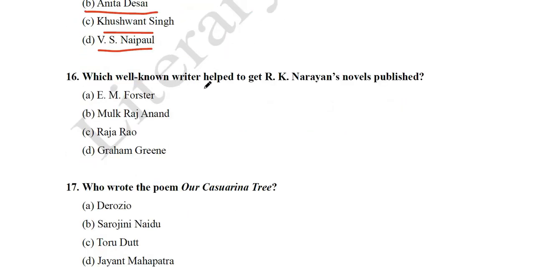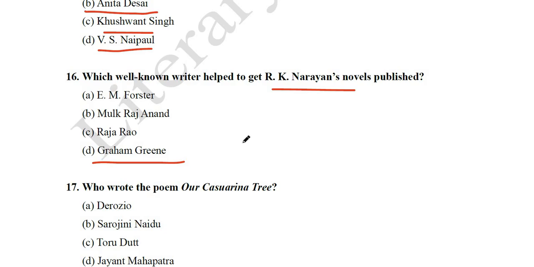So the next question we have, which original writer helped to get R.K. Narayan's novels published? E.M. Forster, Mulk Raj Anand, Raja Rao, Graham Greene. So its answer is Graham Greene. R.K. Narayan was struggling to get his works published, and Graham Greene was a very close friend of R.K. Narayan. It was Graham Greene, the famous British writer, who helped R.K.